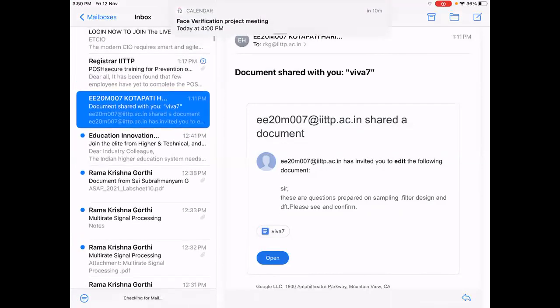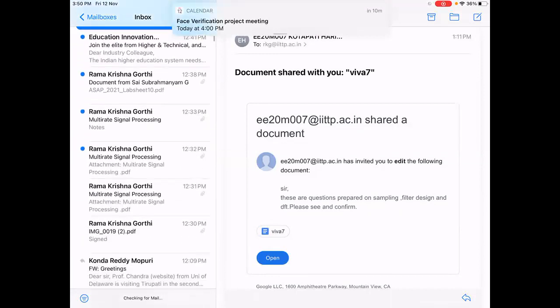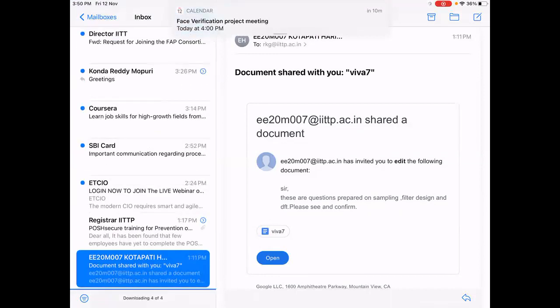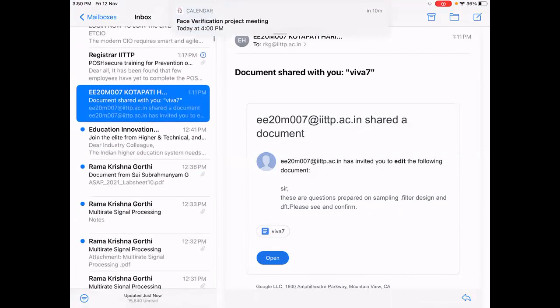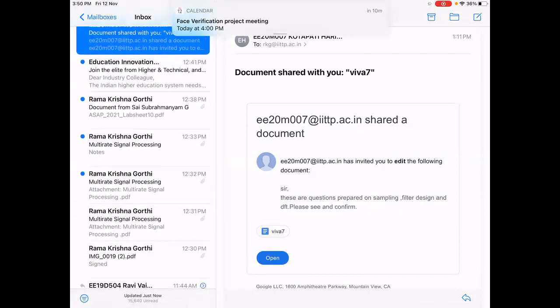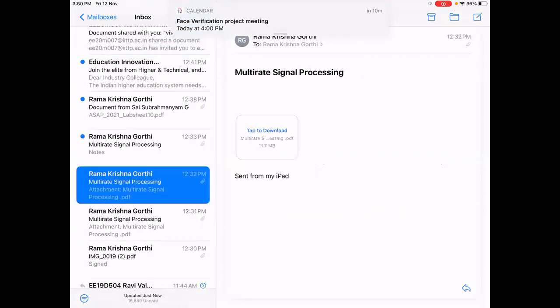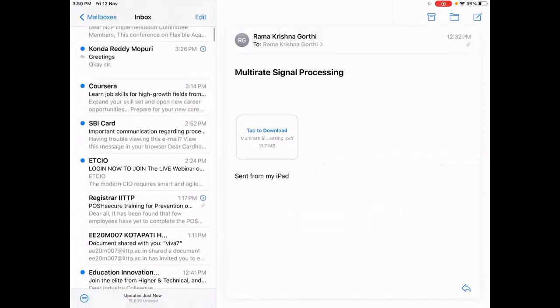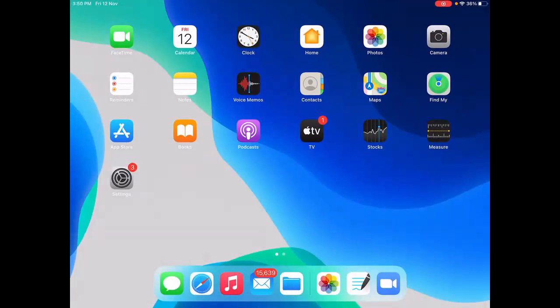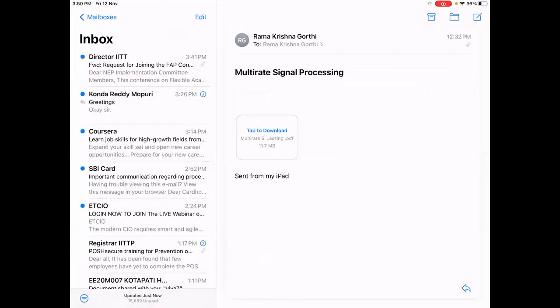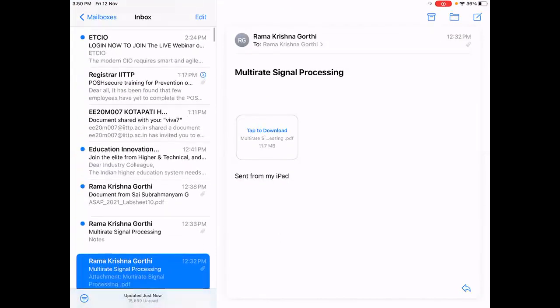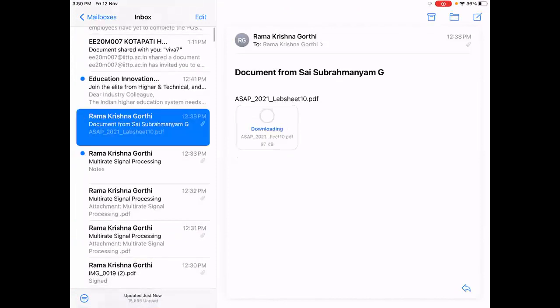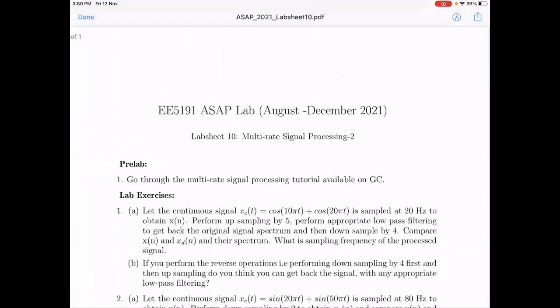Are there any questions on whatever I have discussed? Yeah, are there any questions? I will try to see if I can discuss the lab sheet quickly now. If you have any questions, you are welcome to ask first. Okay, I assume no questions. Fine. Hope you are able to see the lab sheet.